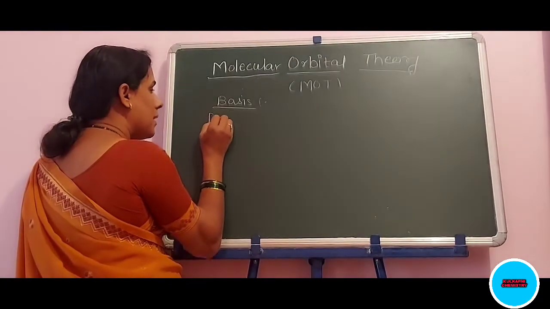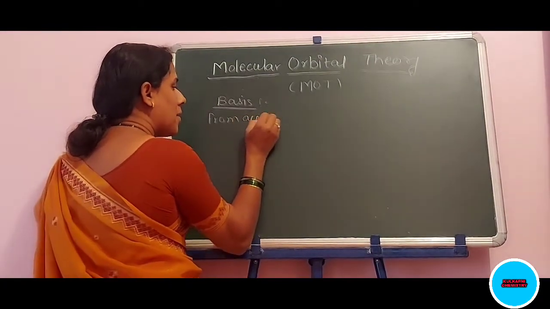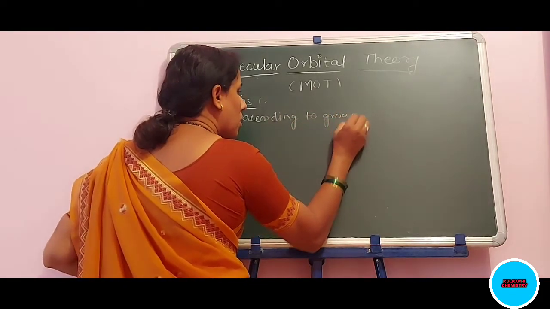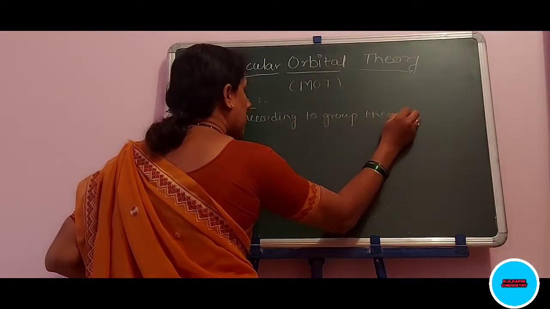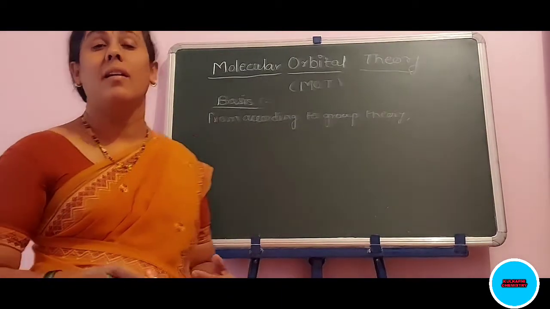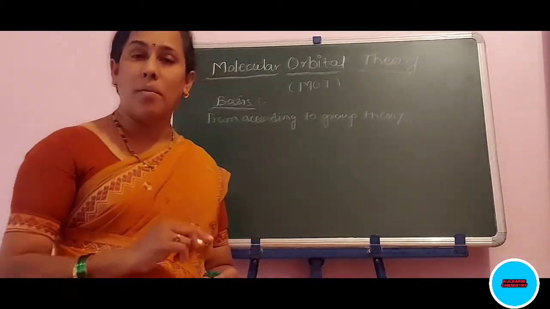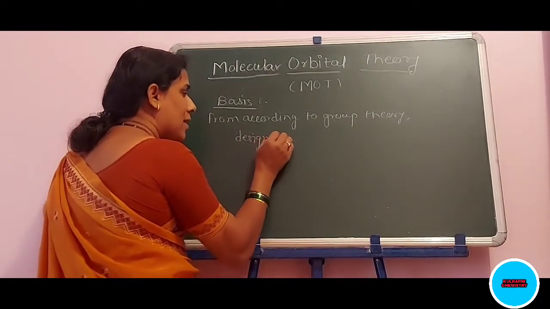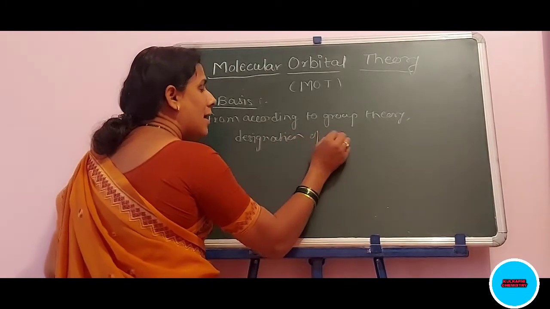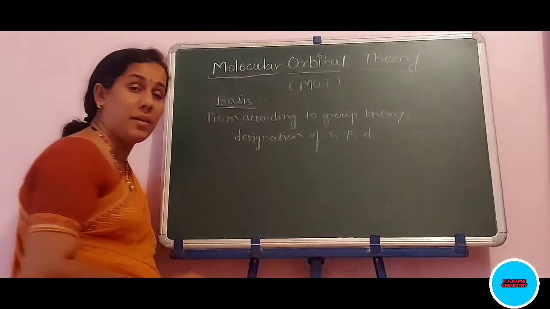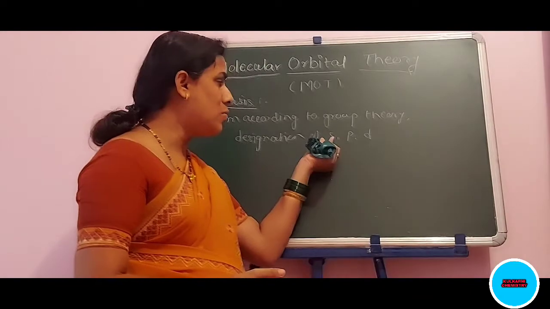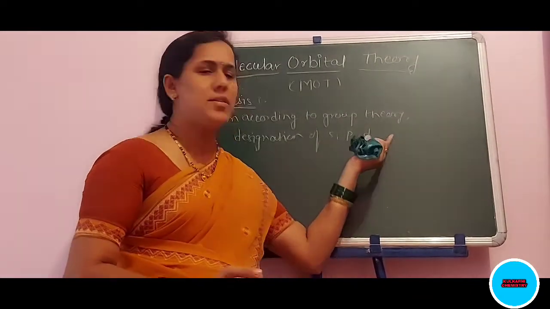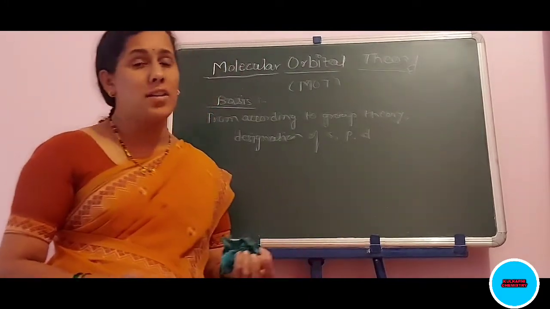According to group theory, there are certain specifications for the designation of s, p, d orbitals. Already you know there is one s orbital, p is of px, py, pz, and d is of two sets, that is t2g and eg orbitals.